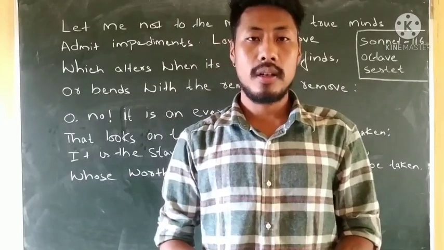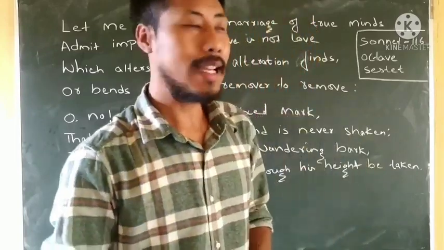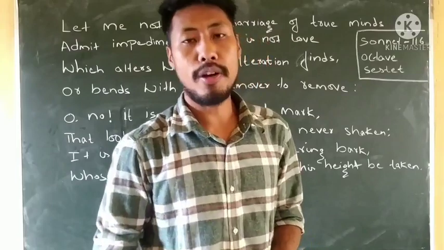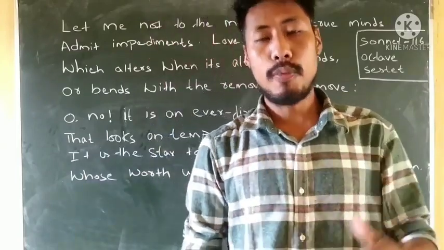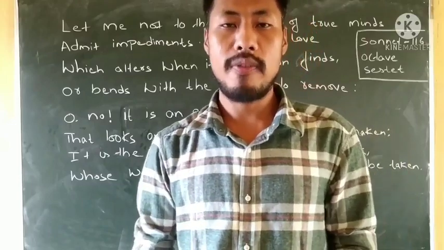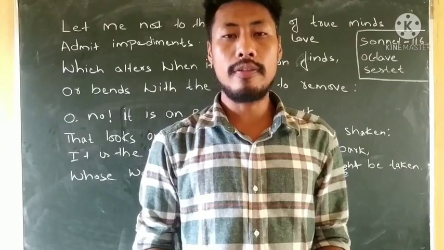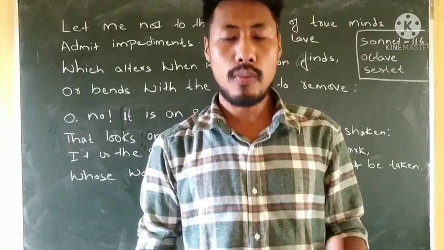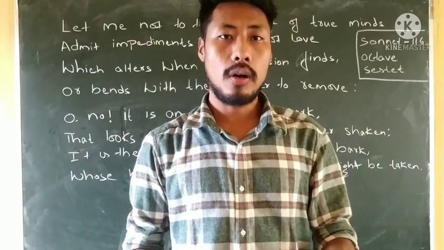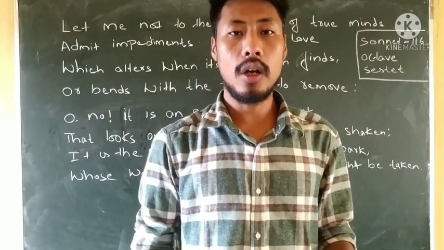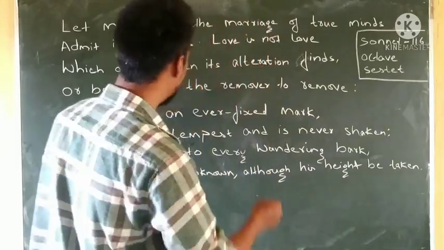Good morning everyone. This morning we will start a new lesson, that is "Let Me Not to the Marriage of True Minds" by William Shakespeare. In this poem, he tries to give the definitions of what true love is like, right? It is his definition or notion of what true love is like.